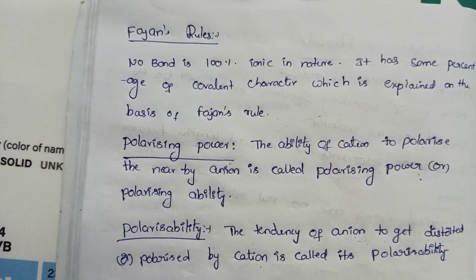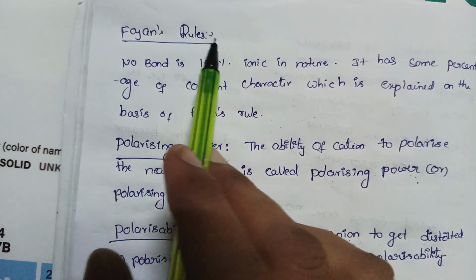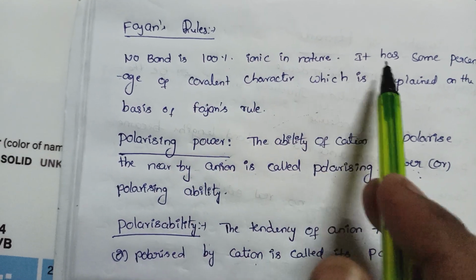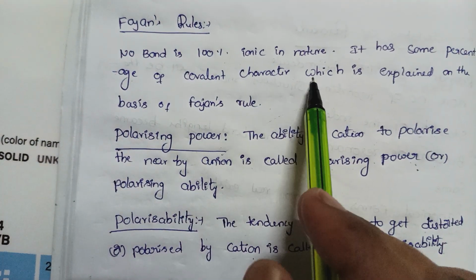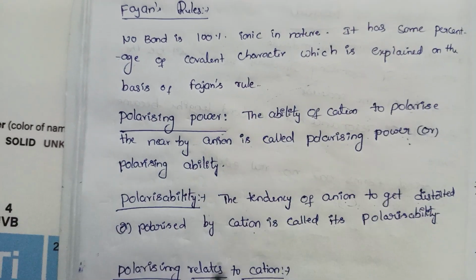Without delay, let's get started. Fajan's rule states that no bond is 100% ionic in nature. It has some percentage of covalent character, which is explained on the basis of Fajan's rule.